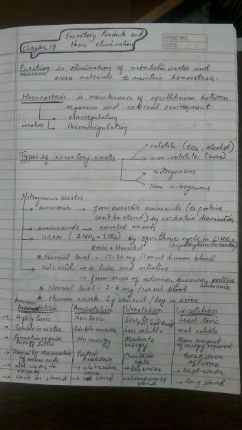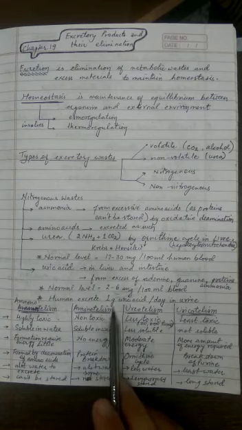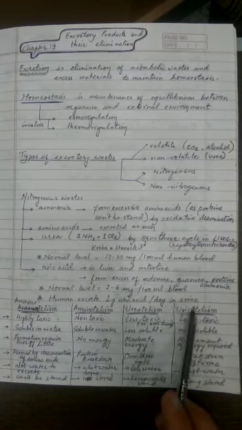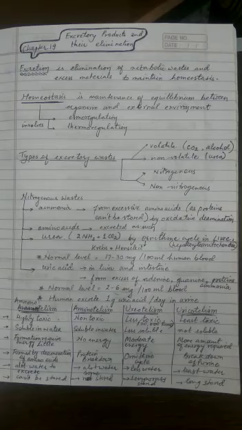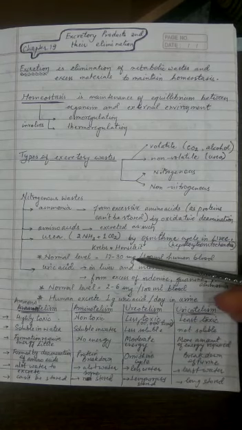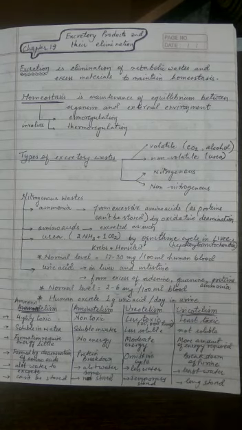And remember, even humans release a certain amount of uric acid daily. So human excretes 1 gram of uric acid per day through the urine, and the normal level of the uric acid in the blood of human is 2 to 6 milligram per 100 ml. So you can have a comparison here. 30 milligram is the upper limit for urea, and just 6 milligram is the upper limit for the uric acid.